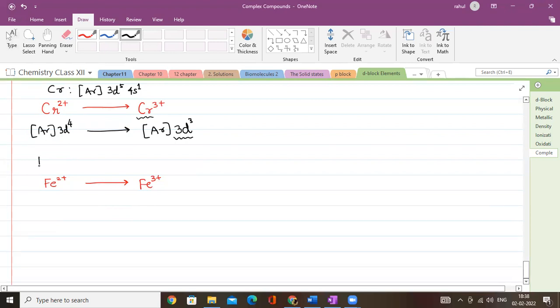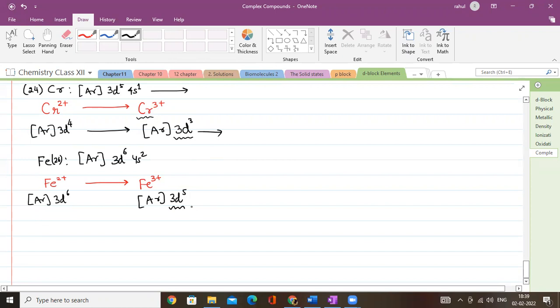But if I write the configuration of iron, iron is argon 3d6 4s2 because the atomic number is 26. Chromium, of course, is atomic number 24. So the palindrome doesn't apply here because it is a half-filled configuration. In iron, of course, the palindrome applies: 26 becomes 62. If I write iron in the +2 oxidation state, it will be argon 3d6, and if I write Fe3+, it is argon 3d5. So the point here is this is 3d5, this is 3d3, and this is 3d5.